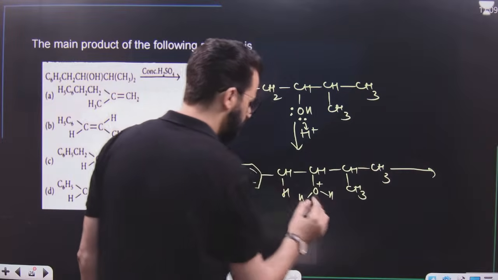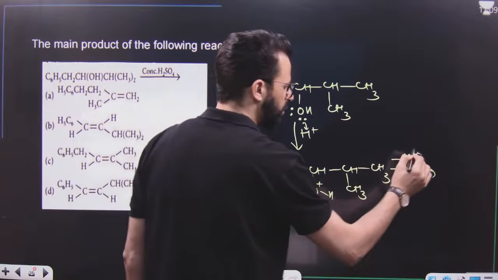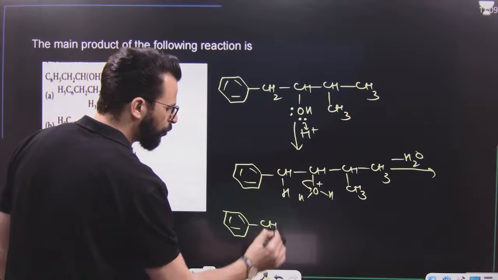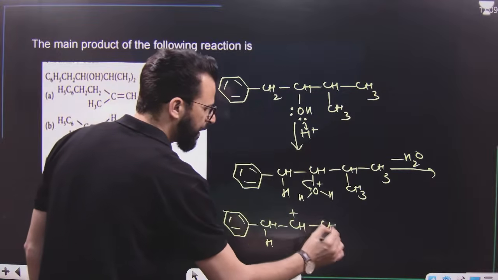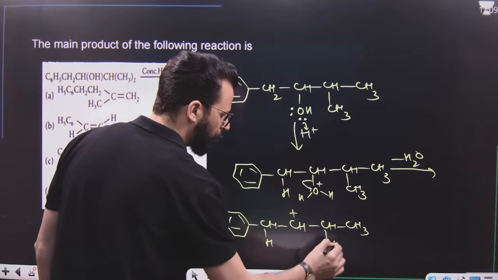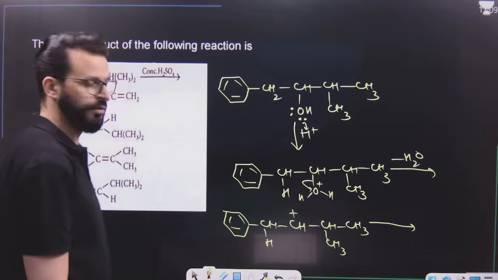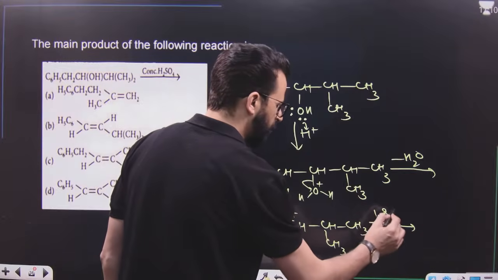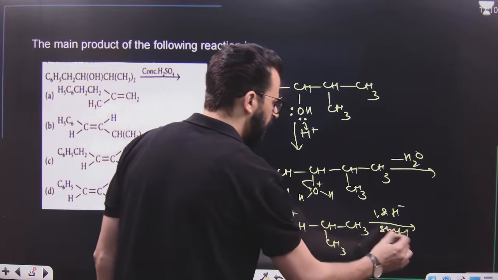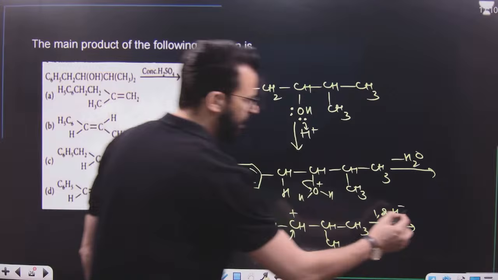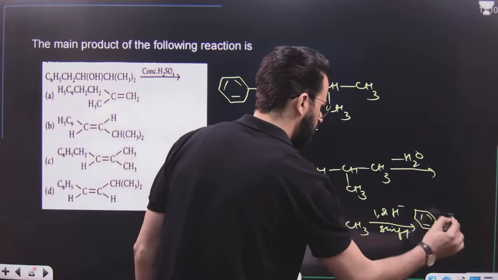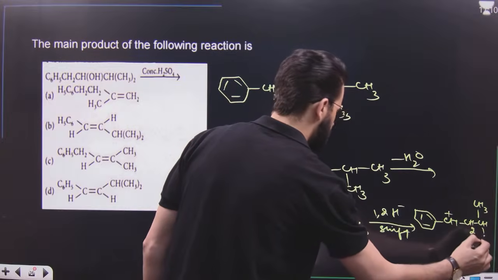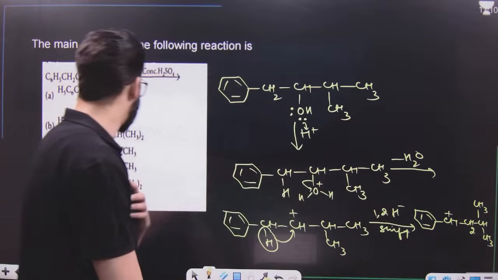What will happen, dear students? It will lose a water molecule. Once the water molecule is lost, what will be the intermediate formed over here? A carbocation will be formed. When the carbocation is formed, it will undergo rearrangement to form a more stable carbocation. That's why I will do a 1,2 hydride shift in such a way that the carbocation formed becomes more stable because of resonance of the ring. So it will result in the formation of CH, then CH3, and then CH3. I hope this point is clear. So this carbocation will be obtained first.